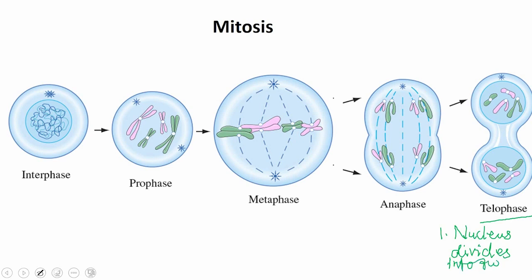Now the next step is the division of cytoplasm, and the division of cytoplasm is known as cytokinesis. Whereas the division of the nucleus is called karyokinesis.